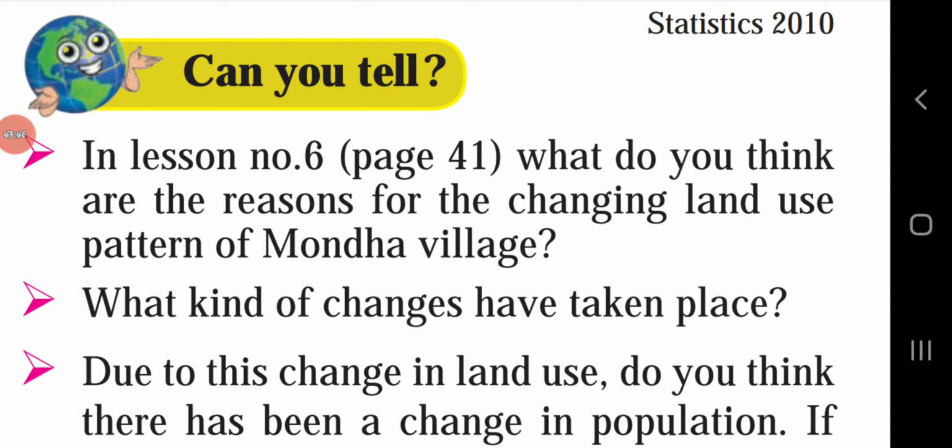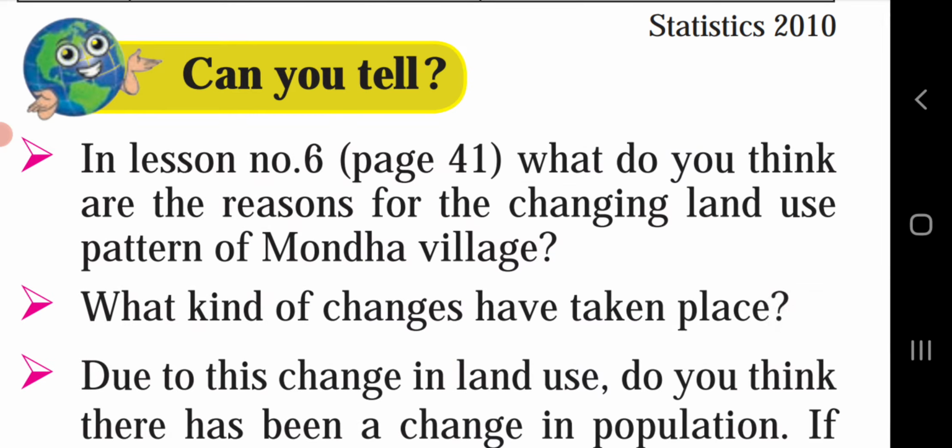We will see that the Mondha village has seen a change in the use of land from agricultural land to reduction of agriculture and increase in human settlements. There could be various reasons for this change. One of them could be migration of the people from the rural place to the cities for better job opportunities. This may have further left the land unused and hence houses were built on this land.